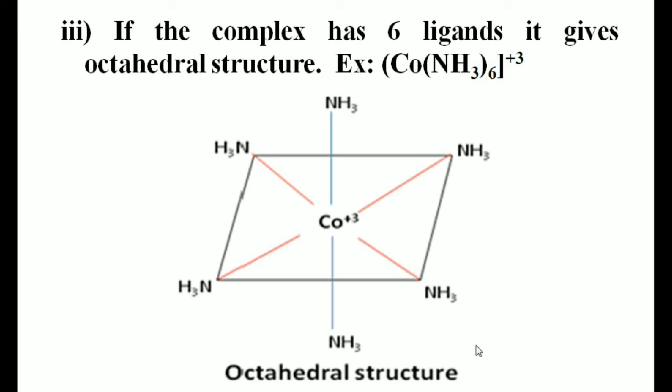So complex compounds which have 6 ligands generally form an octahedral geometry, those which have 4 ligands form either tetrahedral or square planar geometry, and those which have 2 ligands generally form a linear geometry. So students, based on Werner's theory, we can discuss the geometry of complex compounds.